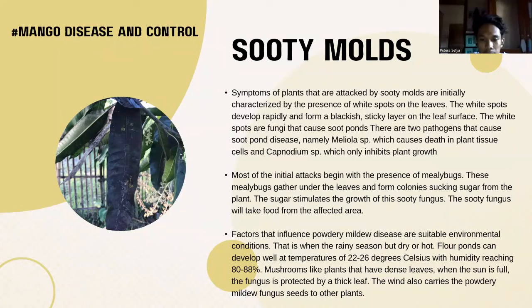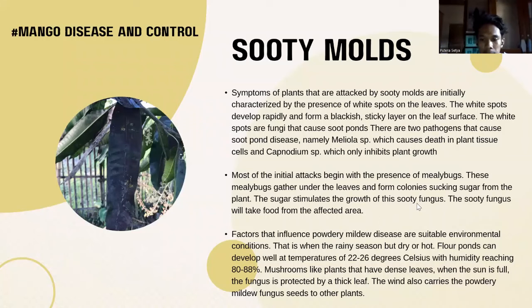Factors that influence sooty mold disease are suitable environmental conditions. That is, during the rainy season but dry or hot, the mold can develop well at temperatures of 22 to 26 degrees Celsius, with humidity reaching 88%.